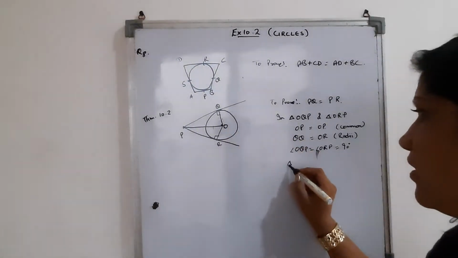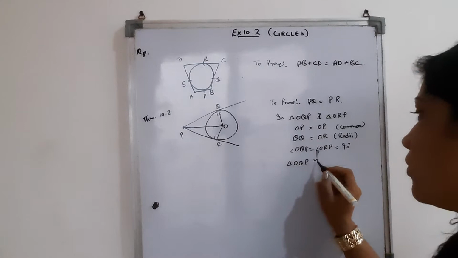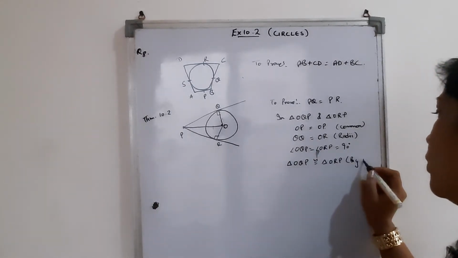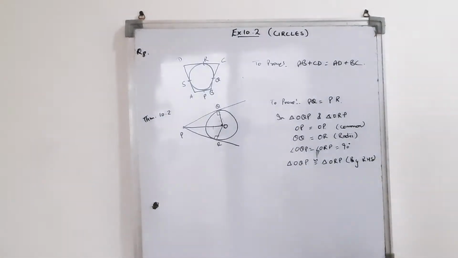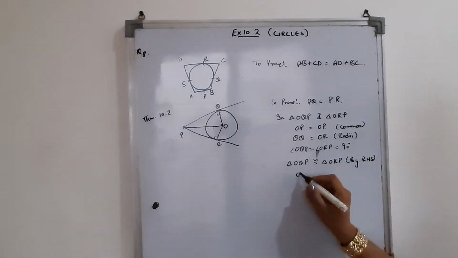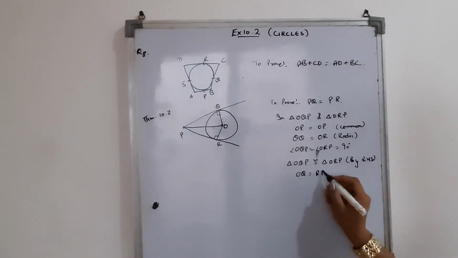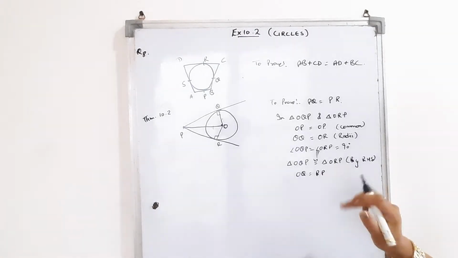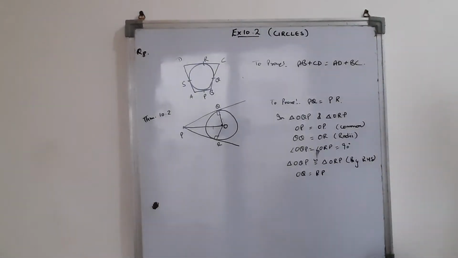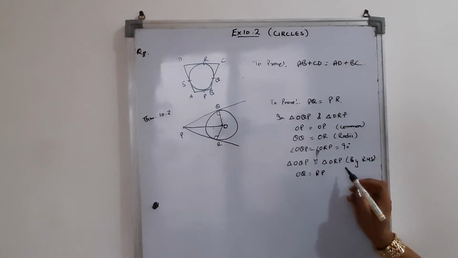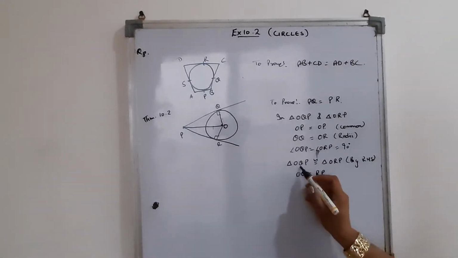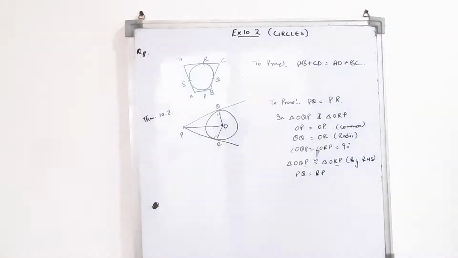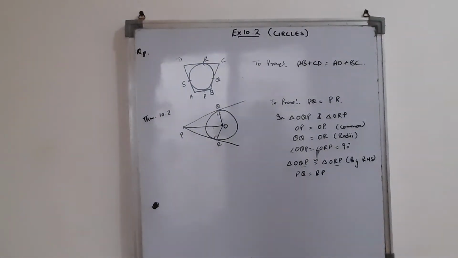So by RHS, triangle OQP is congruent to triangle ORP. If these both are congruent, then by CPCT we can say OQ is equal to RP. I think I have written the names wrong, so you can make it correct accordingly. Clear? So OQP and ORP, oh, I have written correct only. PQ and PR, here I got wrong. PQ and PR will be equal to each other by CPCT.